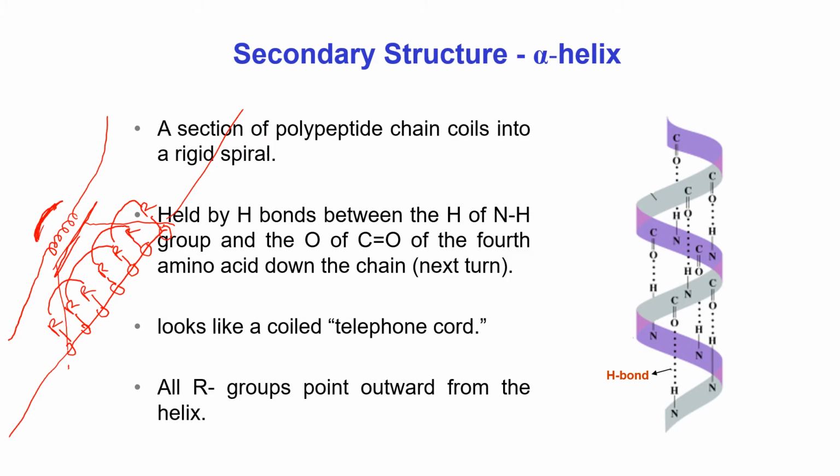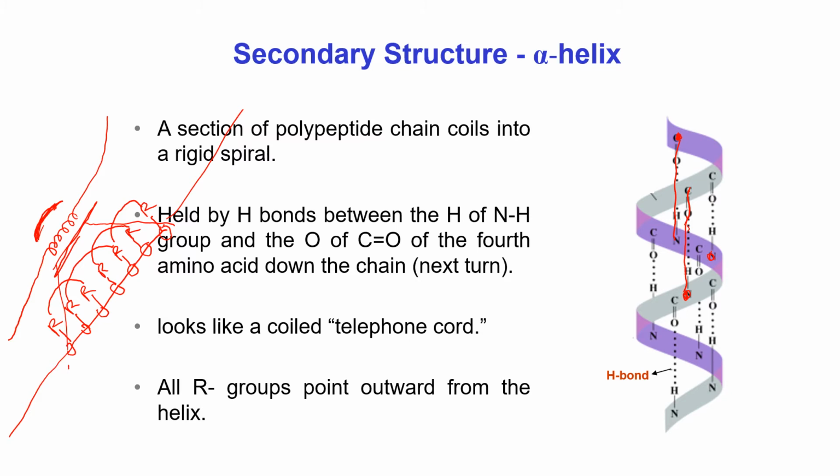We can see from the figure on the right side that, for example, that violet ribbon is the polypeptide chain. For example, that portion's amino acid side chains form hydrogen bonds with this portion's amino acid side chains. This portion's amino acids form hydrogen bonds with this portion's amino acid side chains.